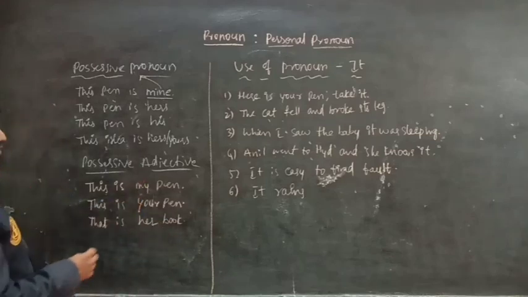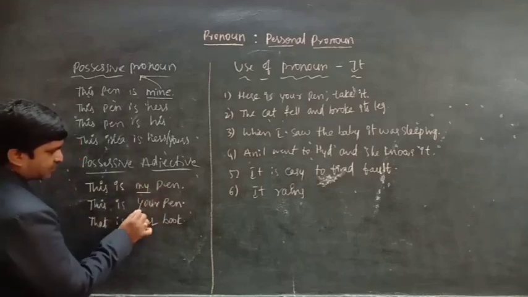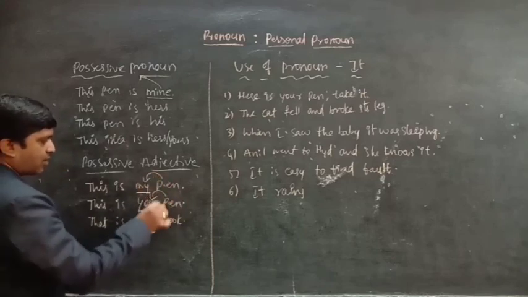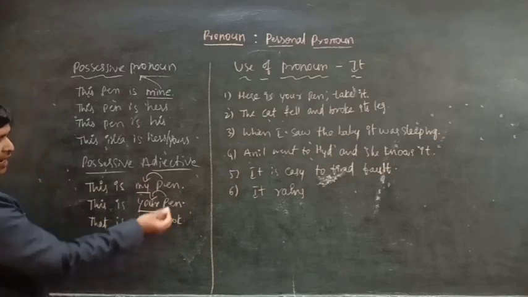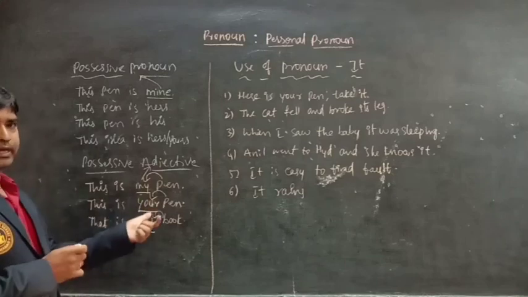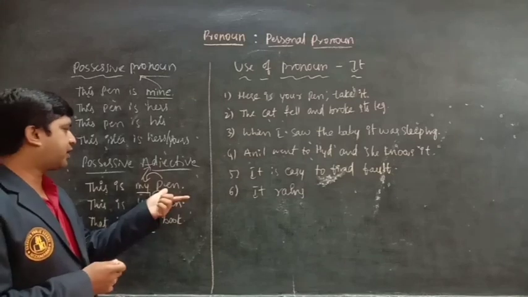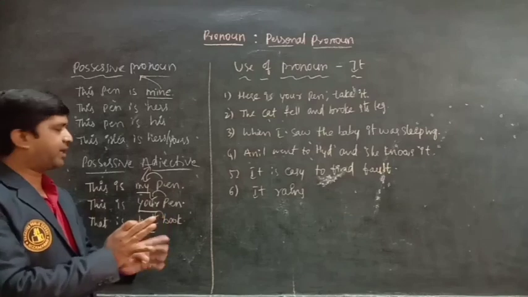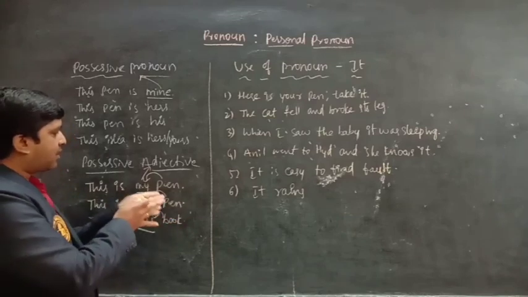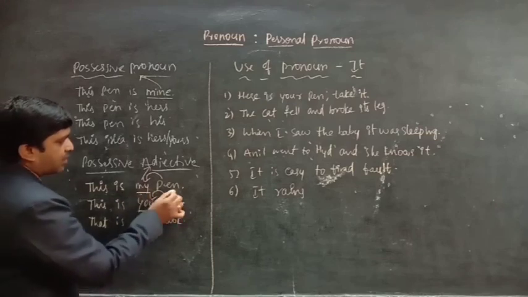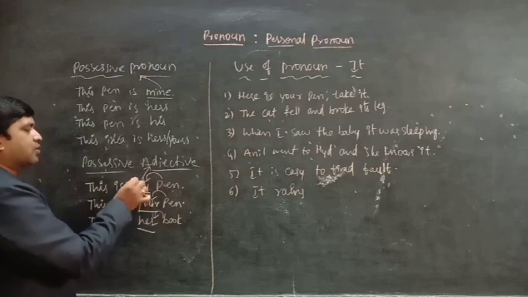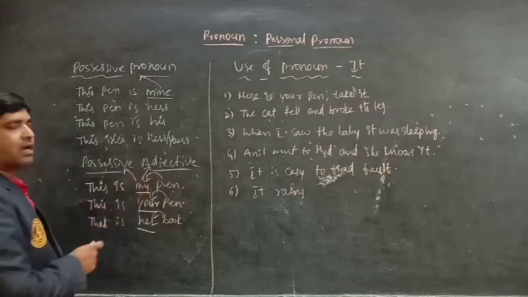Here we write the pronoun before the object, and it works as an adjective. As we know, an adjective adds something to the meaning of a noun or qualifies the noun. These pronouns add something to the noun, so we call it a possessive adjective.